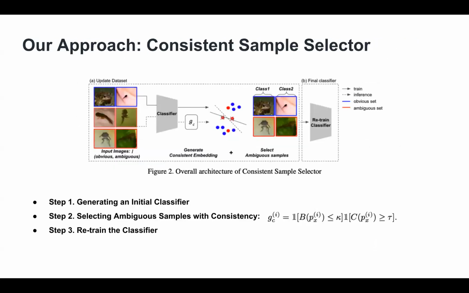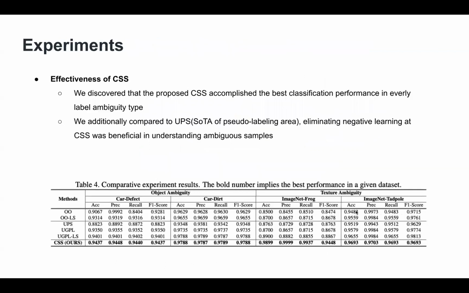And here is our approach, the Consistent Sample Selector, CSS. In the first step, we generate the initial classifier. Then second, we select the ambiguous samples with consistency. The consistency term is on the right, and this term reflects the confidence and uncertainty of the initial classifier's output. And finally, we train the classifier with the selected consistent dataset.